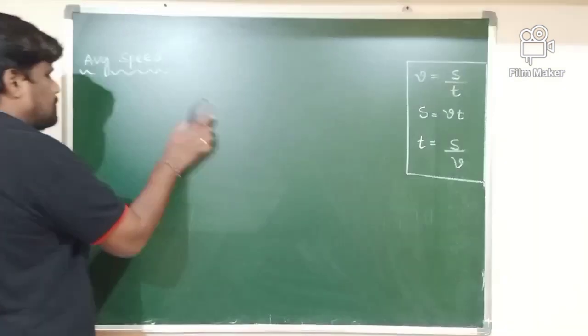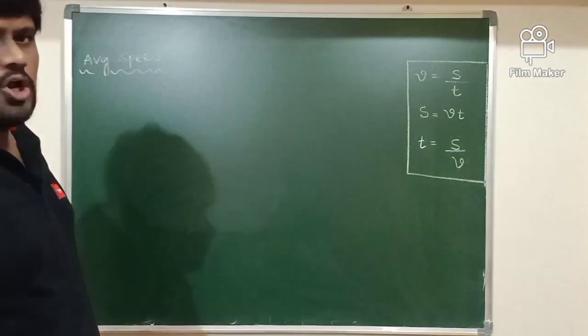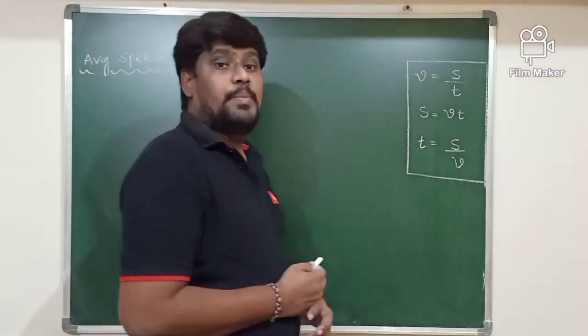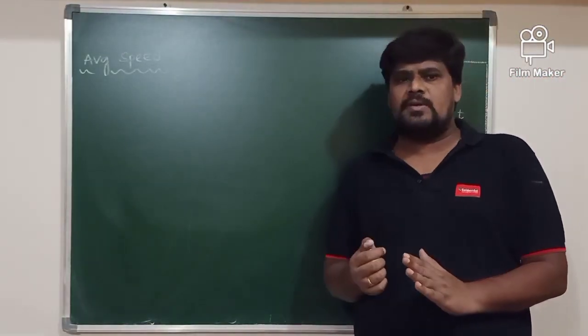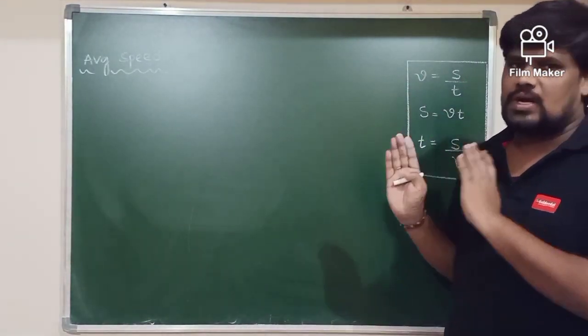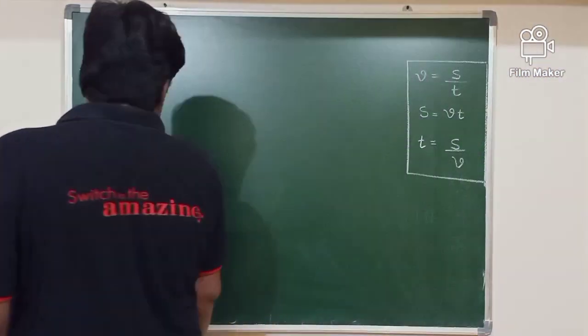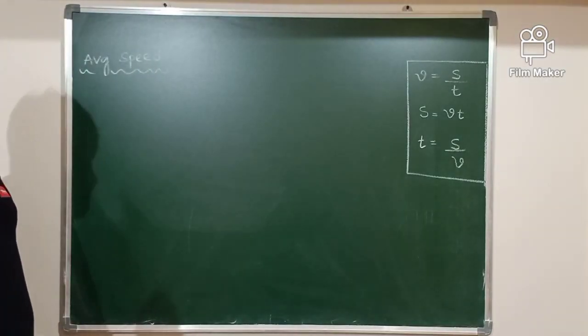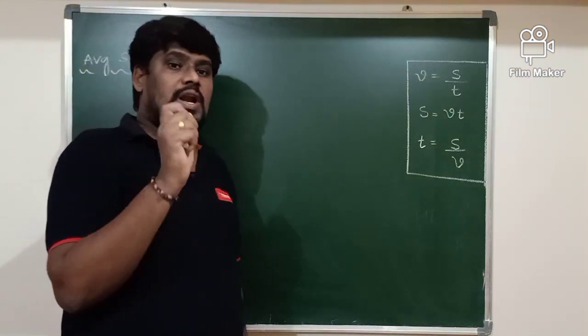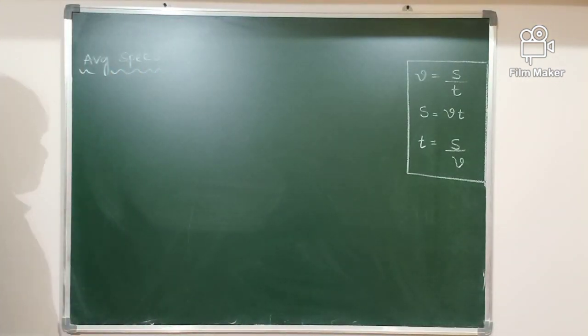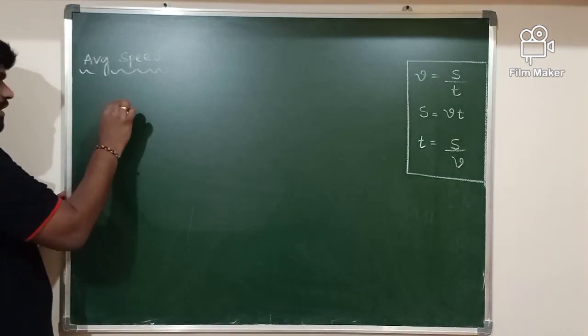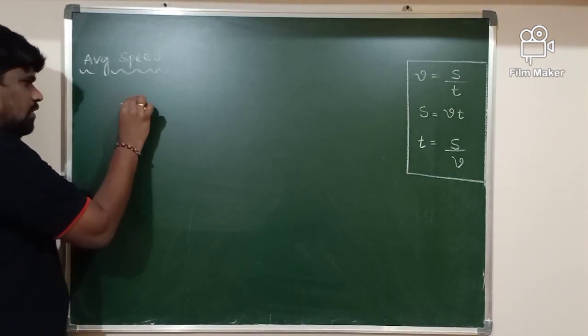The average speed of a body is always calculated by using the formula total distance travelled by the body divided by total time taken. Average speed is generally denoted by V bar.